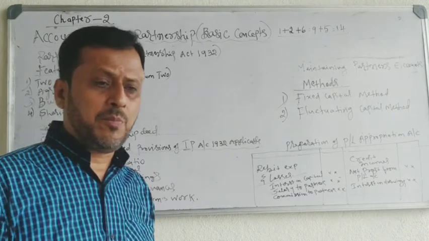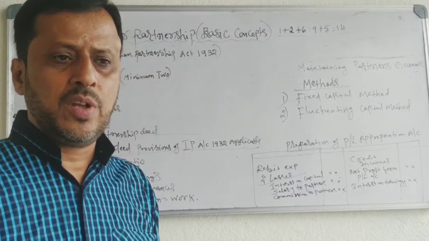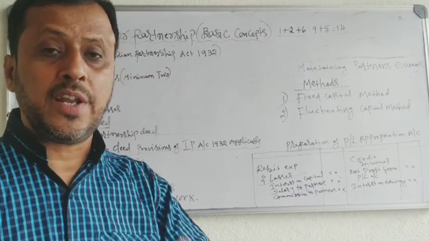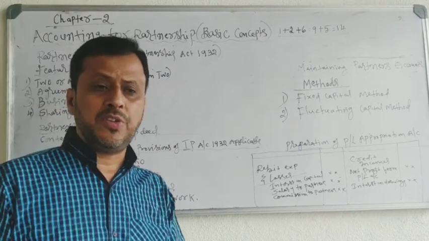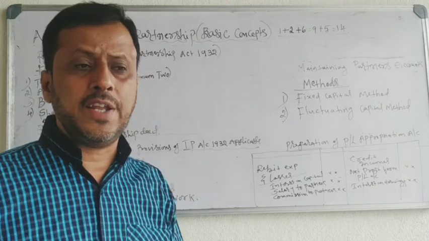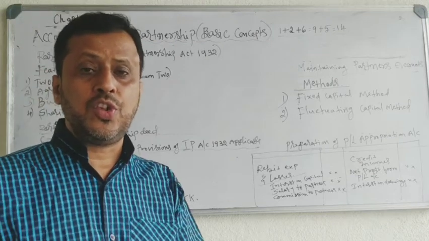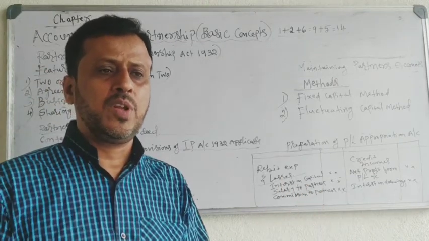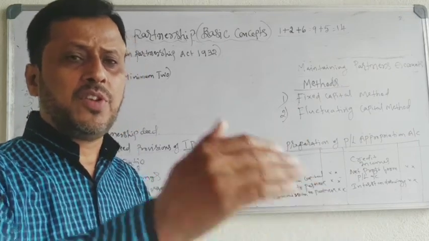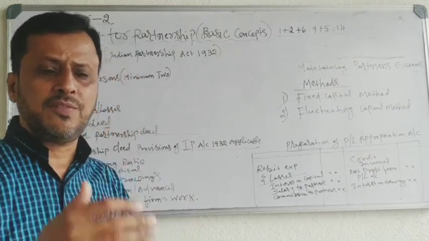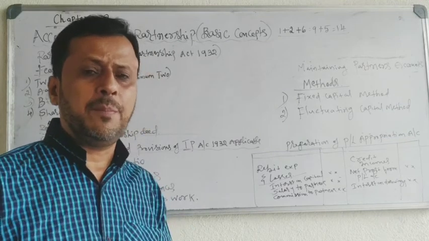Okay, let's start with the meaning of partnership. Partnership firm is a business of 2 or more persons. These 2 or more persons will carry on the business. They share profits and losses, and the business is carried on by all partners or any of them acting for all. Partnership is an association of 2 or more persons. These 2 or more persons will invest capital in the business. They will carry on the business. They will share profits and losses of the business, and the business can be carried on by all the partners or any of them acting for all.